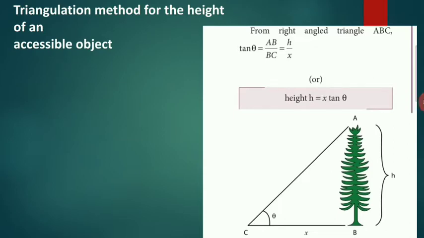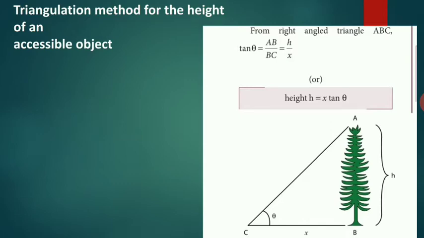Triangulation method for the height of an accessible object. Let AB is equal to H be the height of the tree or tower to be measured. Let C be the point of observation at a distance X from B. From right-angled triangle ABC, angle ACB is equal to theta.